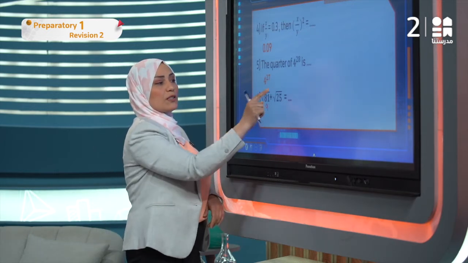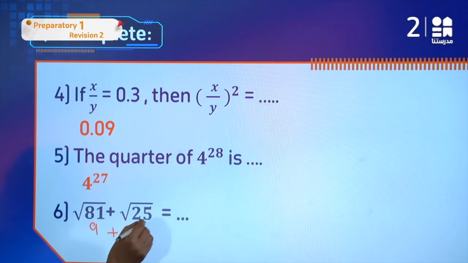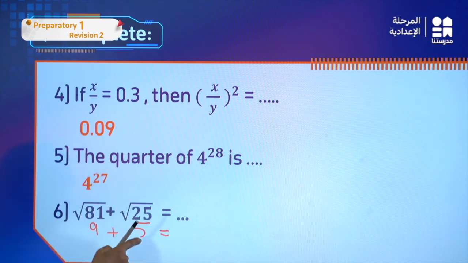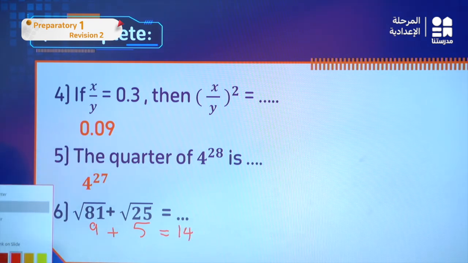And what about the square root of 25? It is 5, because 5 times 5 is 25. Now let's add them. 9 plus 5 is 14. So the correct answer is 14.